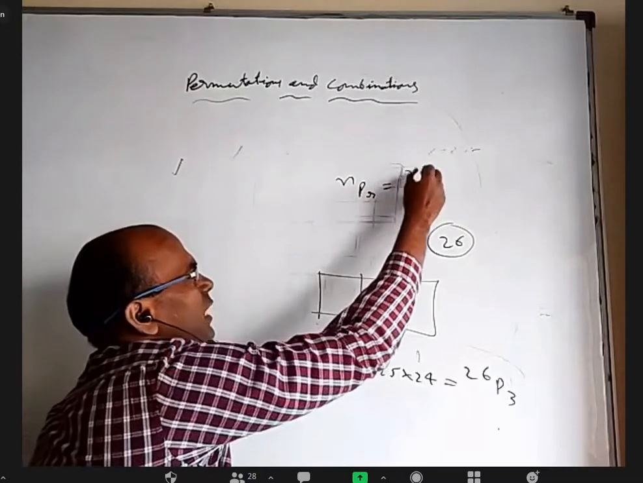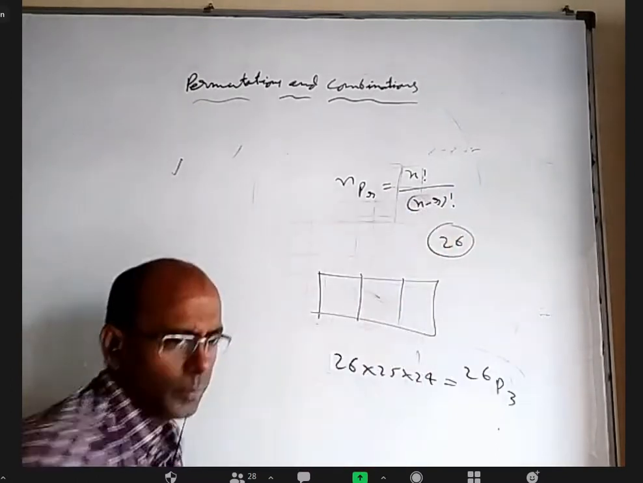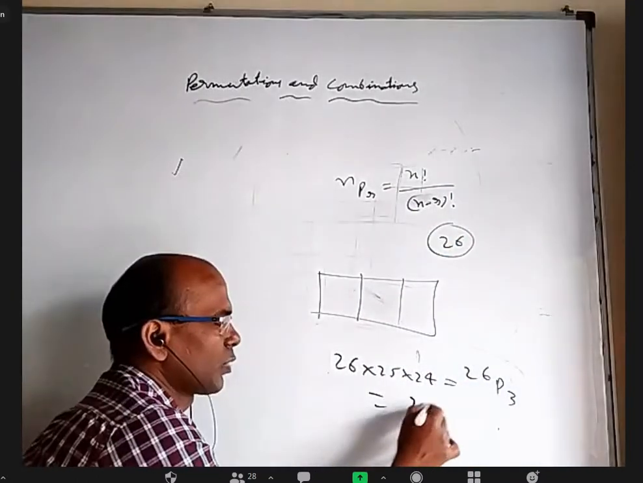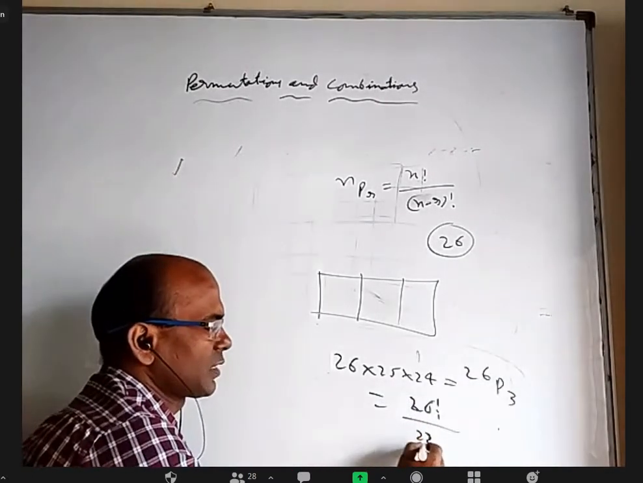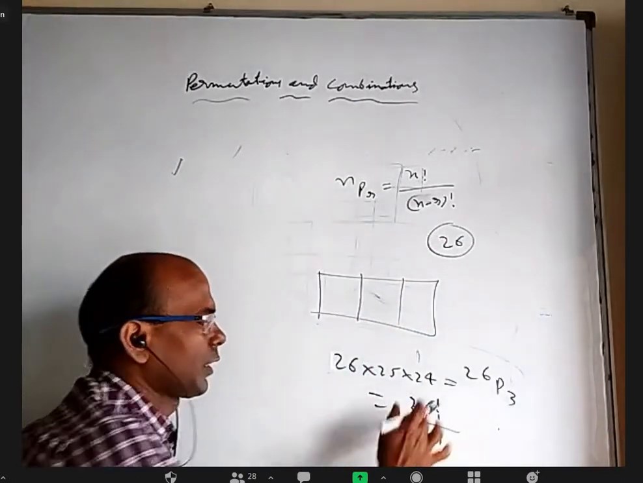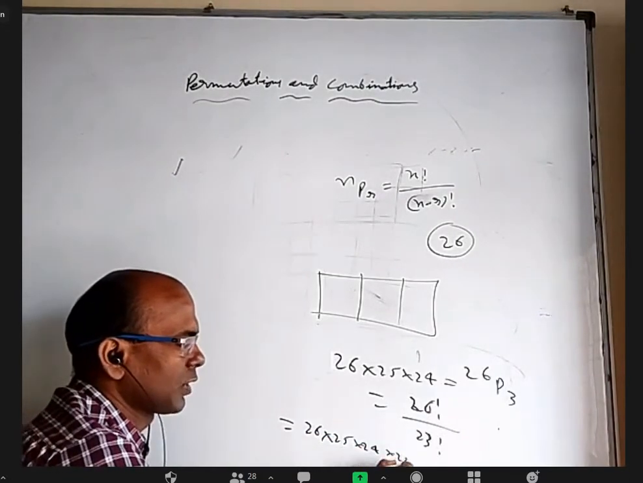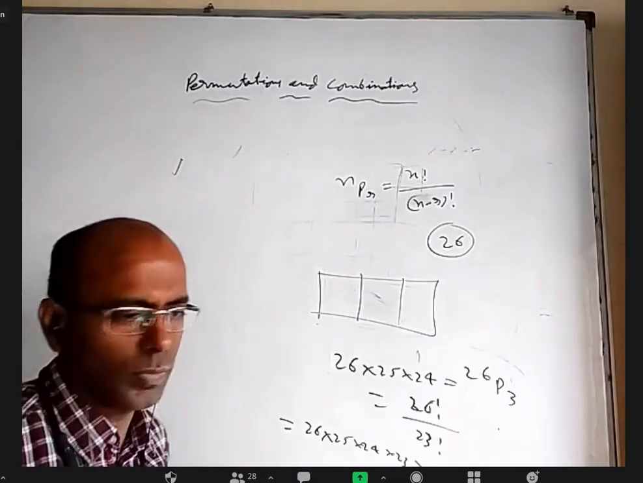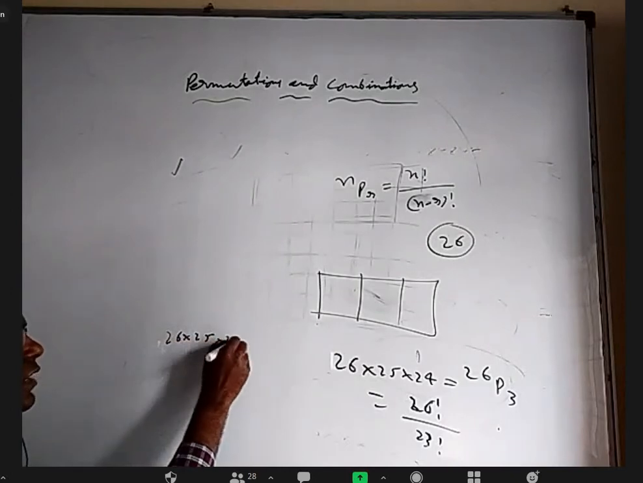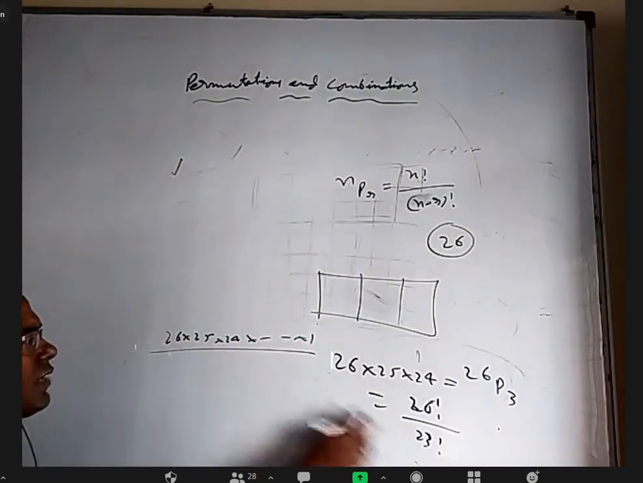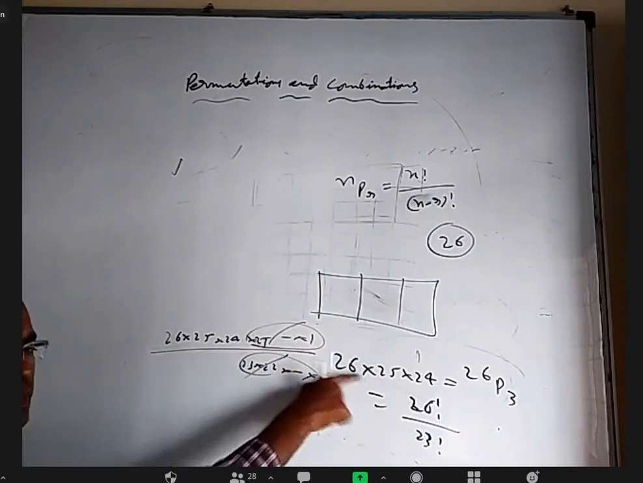The nPr formula is n factorial by n minus r factorial. Like that, 26P3 means 26 factorial by 26 minus 3, which is 23 factorial, based on this formula. But what does 26 factorial mean? 26, 25, 24, 23, all the way up to 1. The product of first n natural numbers is called n factorial. So 26 factorial means 26 into 25 into 24, and so on up to 1. What does 23 factorial mean? 23 into 22, and so on up to 1. This and this will cancel. You get the same answer, isn't it?